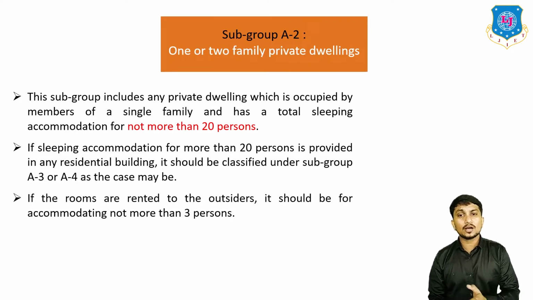If sleeping accommodation for more than 20 persons is provided in any residential building, it should not be classified under subgroup A2; it is classified under A3 or A4. If the rooms are rented to outsiders, it should be for accommodating not more than three persons. This is compulsory for subgroup A2.